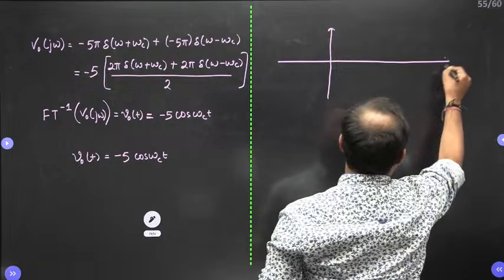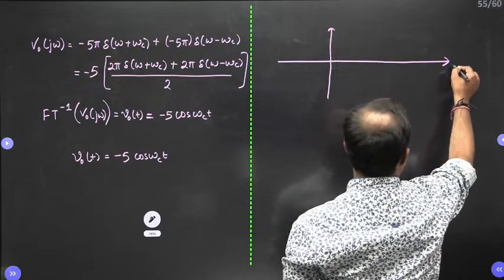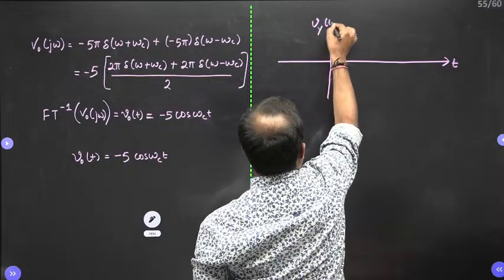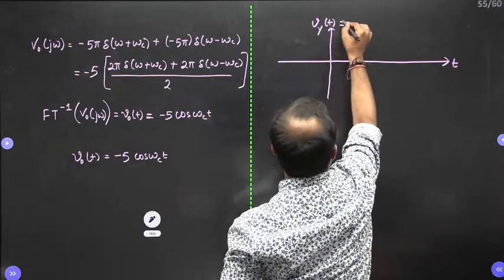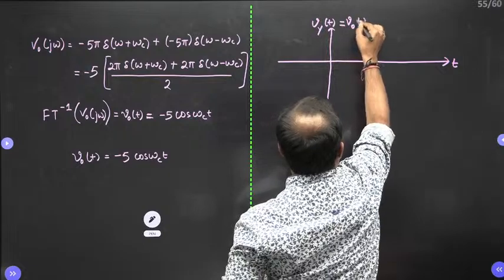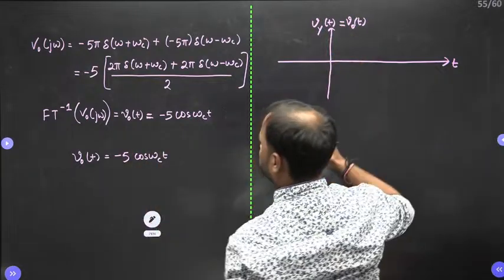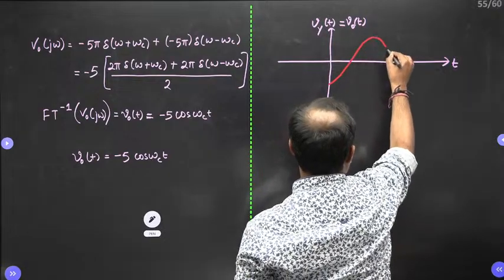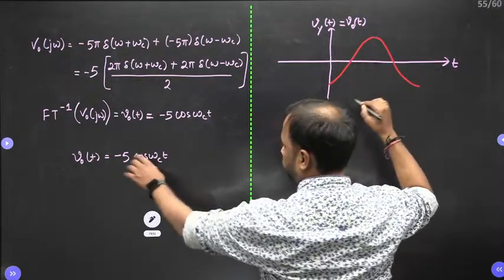At the Y plate, we will be applying Vy of t, which in this case is nothing but V naught of t. And what is this signal? This signal is minus 5 cos omega ct.